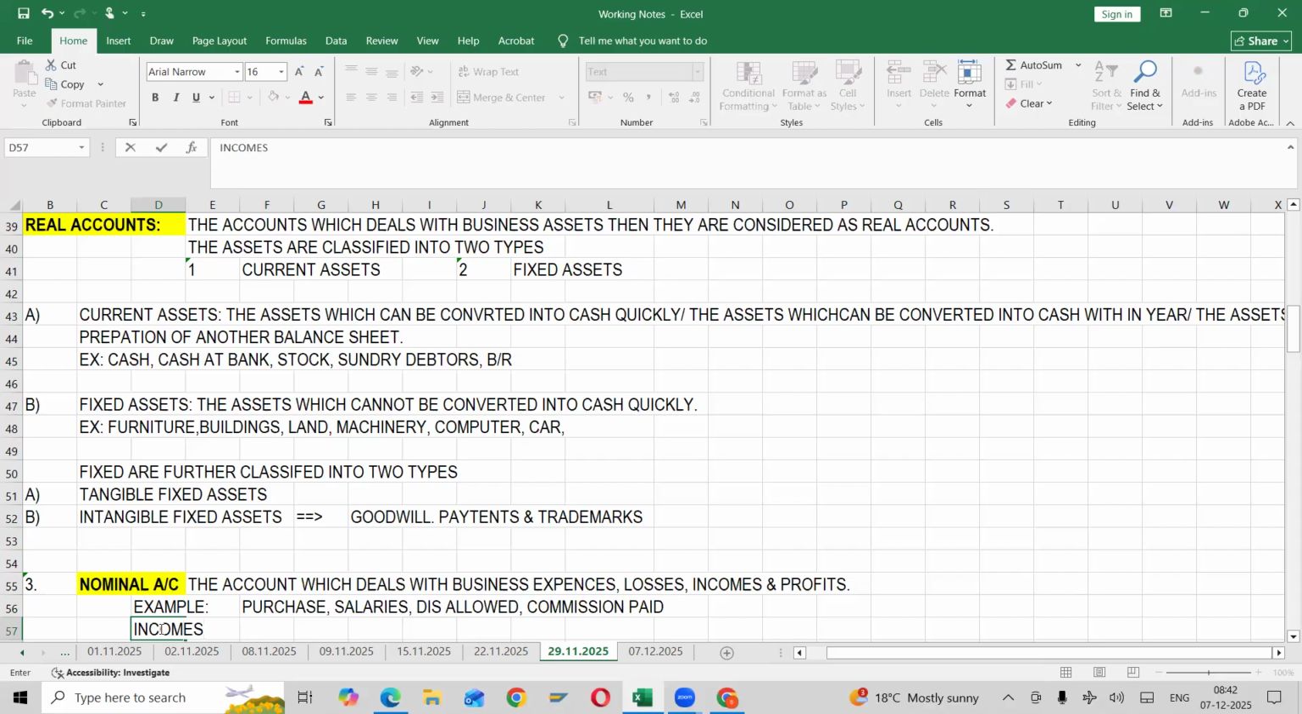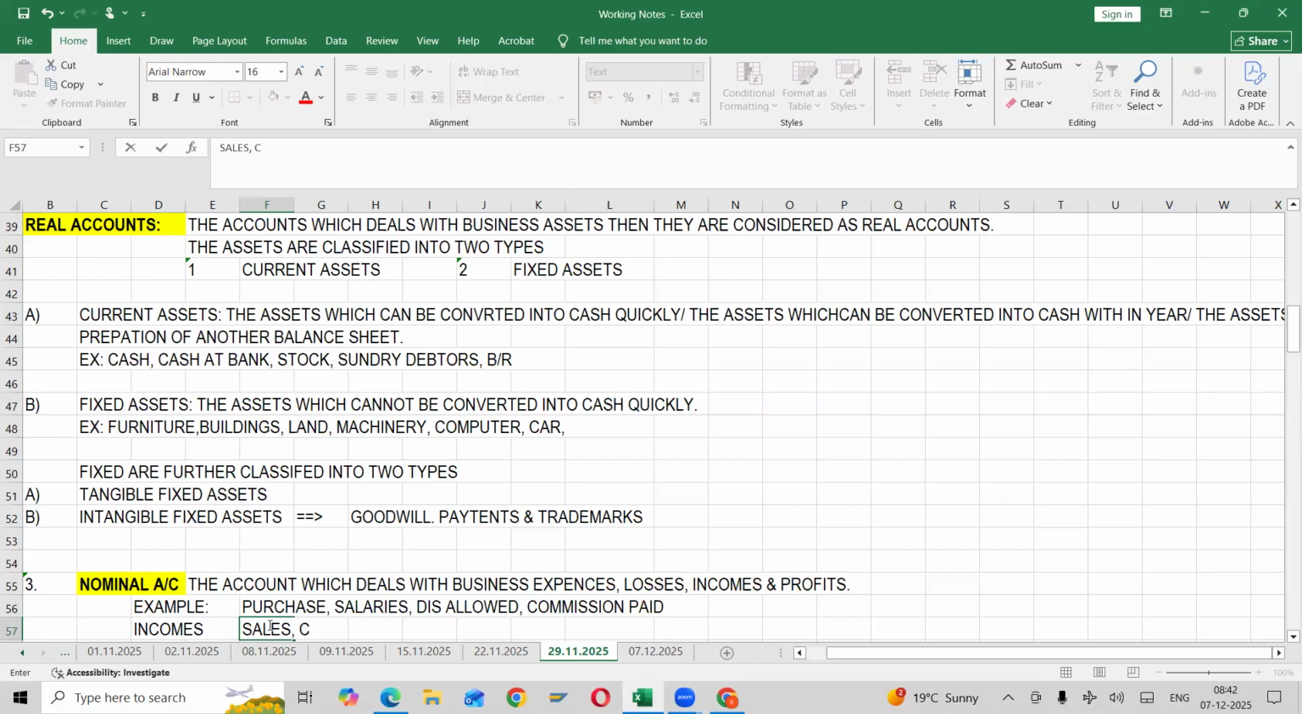Okay, what are the incomes here? For example, rent received. Oh, sorry, first one. We have purchased goods. What will we do with that? Resell. We will do resale, correct? So nothing but we will generate an income. So it is nothing but sales. Sales is an income.